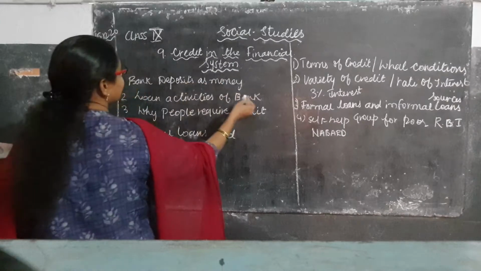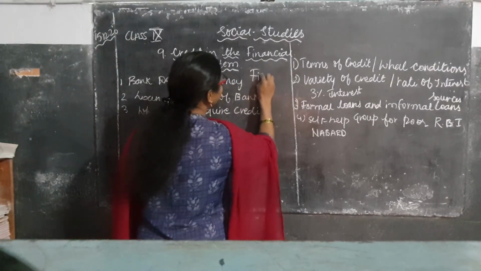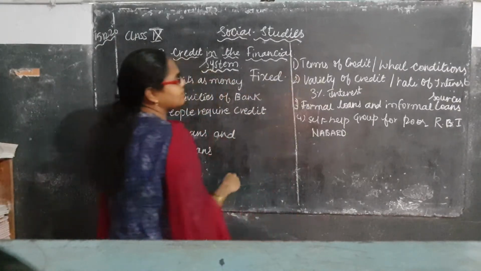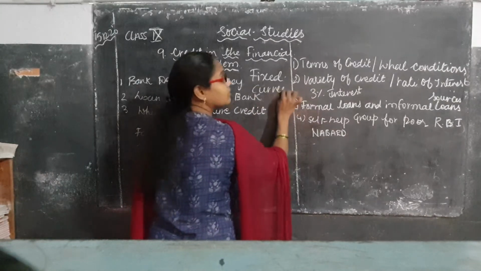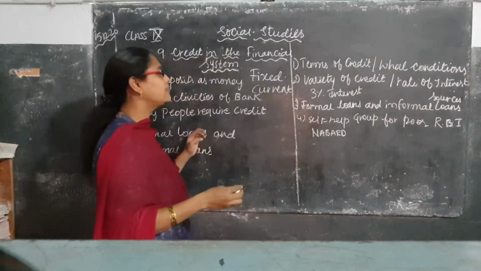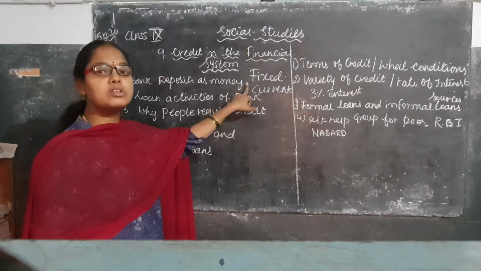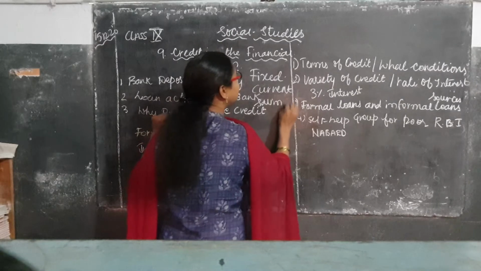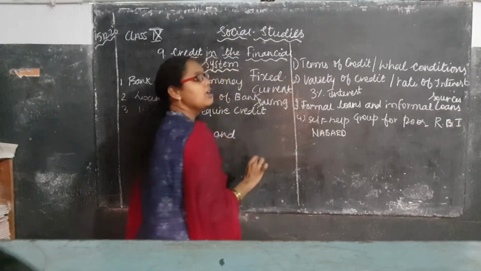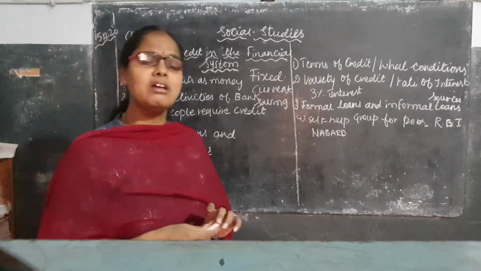Before starting the lesson, I want to explain a few points. First one is fixed deposits, and second one is current deposit. Fixed deposit means what, children? Fixed means, for example, for a term of 5 to 10 years we fix the amount, and that is known as a fixed deposit.